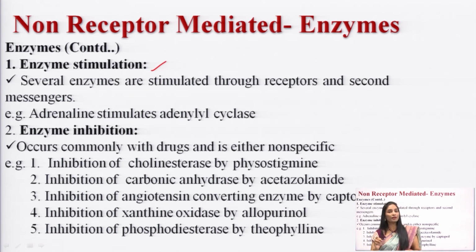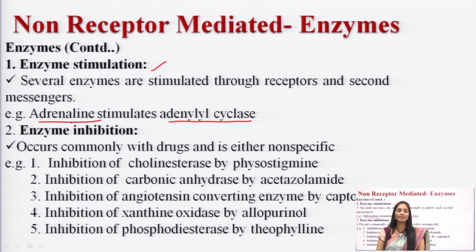Drugs acting on an enzyme can either stimulate the enzyme or depress it. First we discuss enzyme stimulation. There are several drugs which will increase, stimulate or induce the enzyme. For example, adrenaline is a drug which will stimulate adenyl cyclase. What is adenyl cyclase? Adenyl cyclase is an enzyme. Once you administer adrenaline, it will stimulate adenyl cyclase. So the action of adrenaline here is stimulation of the enzyme adenyl cyclase.